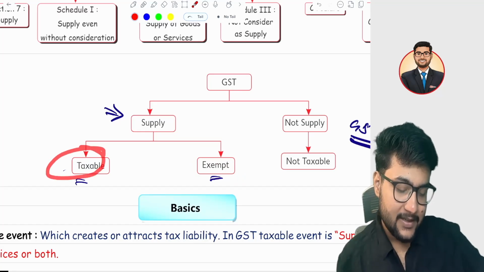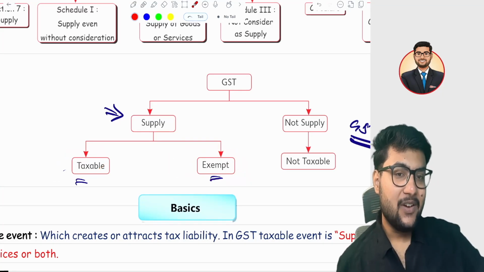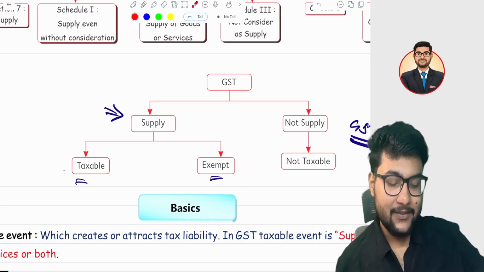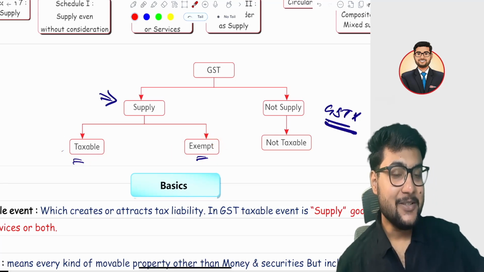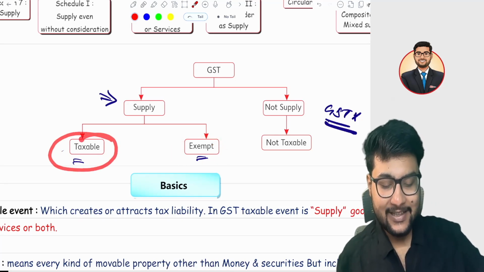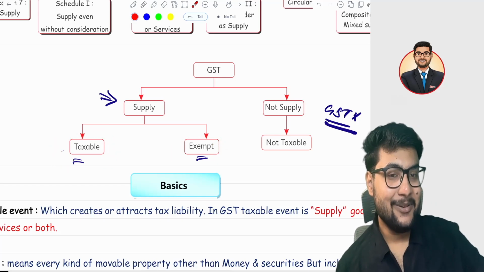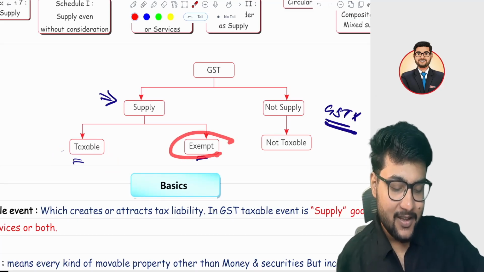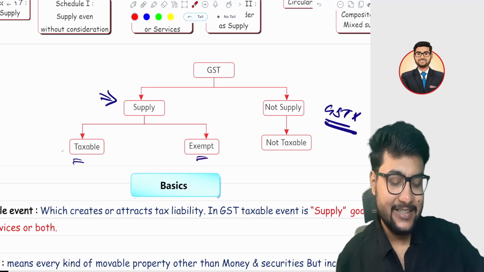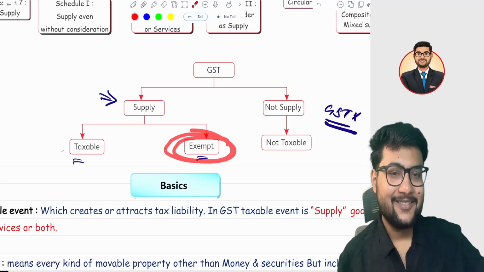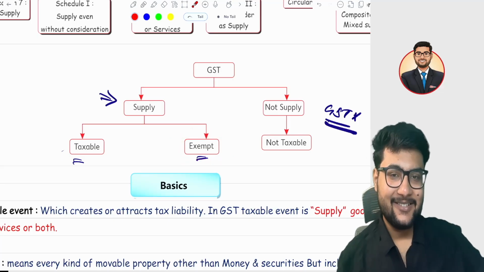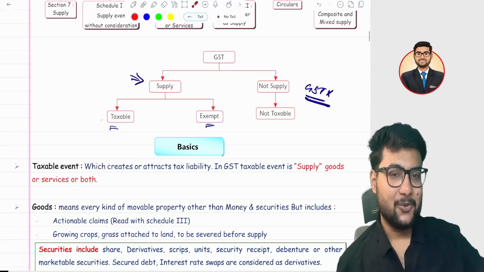Just like in our house, we have two siblings. First is the elder brother and another is the younger brother. The elder brother is always beaten by the parents, so he is taxable. And the younger brother, even though he is very naughty, still parents don't beat him, right? So he is the exempt child. I hope it is clear to you.